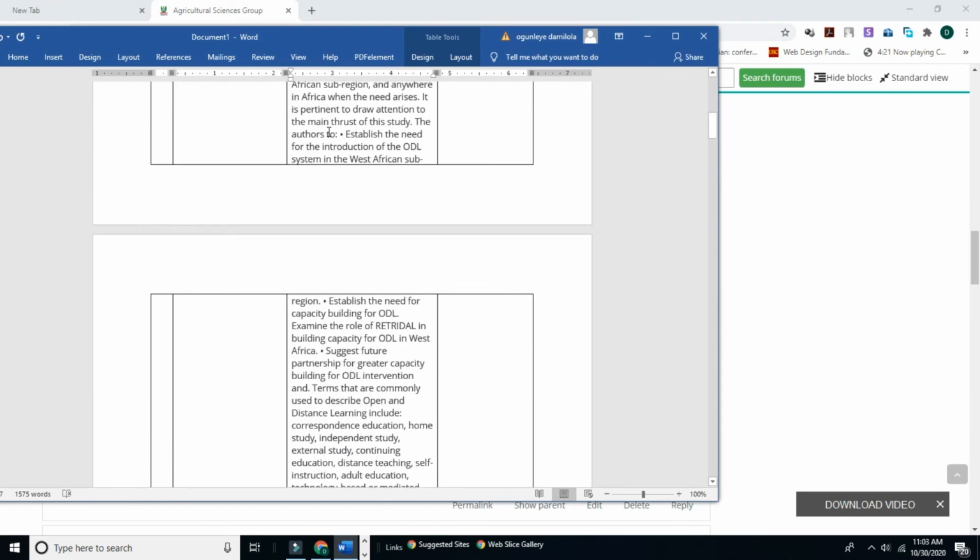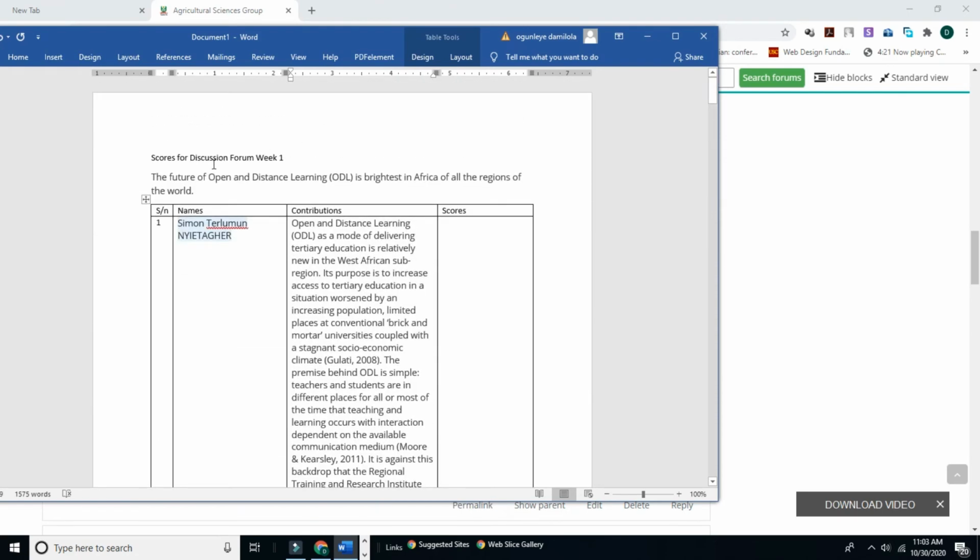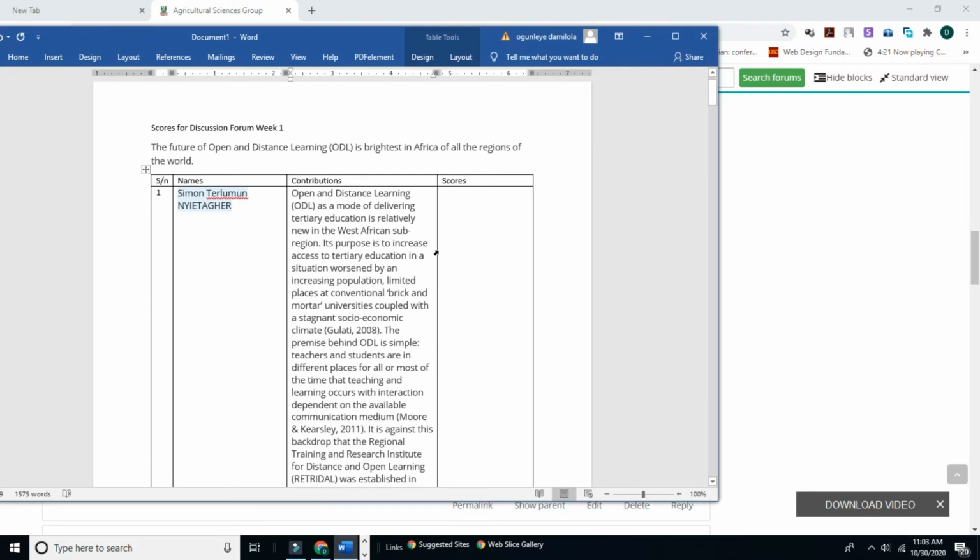We just want to see how we are going to do to save our time. The next thing we are going to do is to design our table. But before we go there, this is the raw score. This is the raw harvest. The contributions we have just gotten from the VLE accounts will now be given to the facilitators for scoring. After scoring the contributions, the table will be sent back to us.